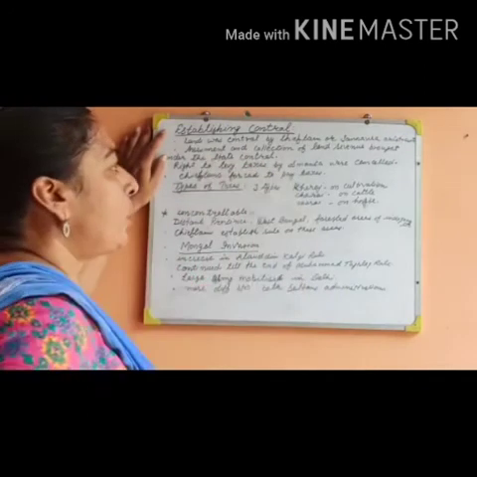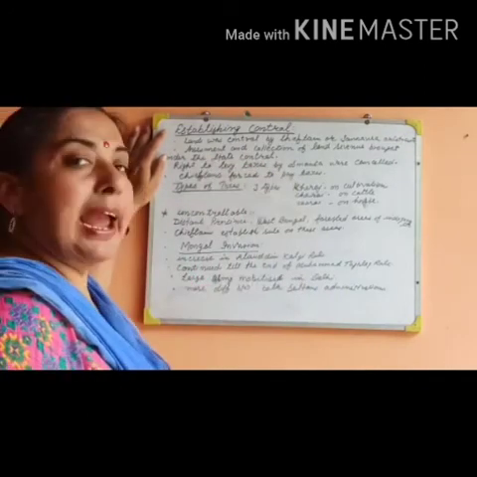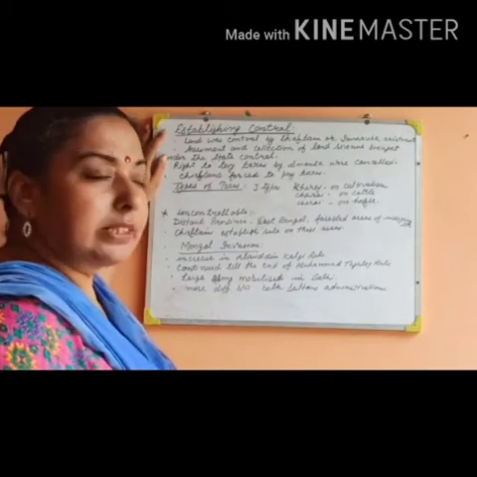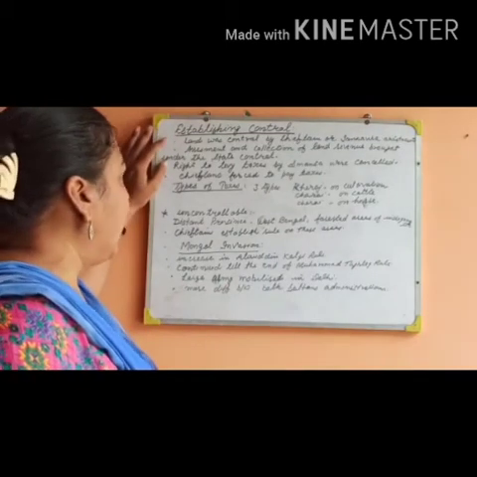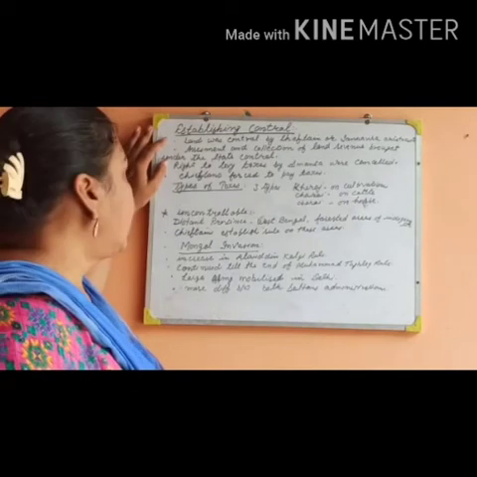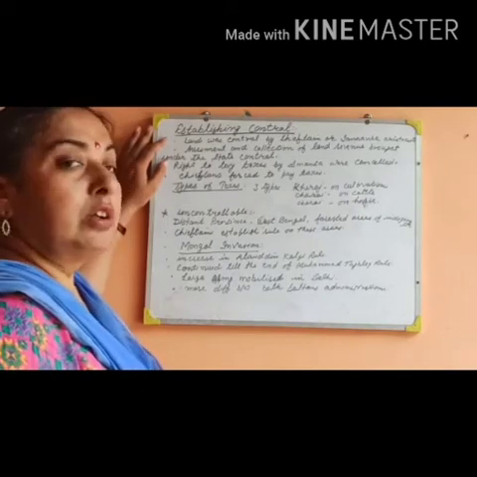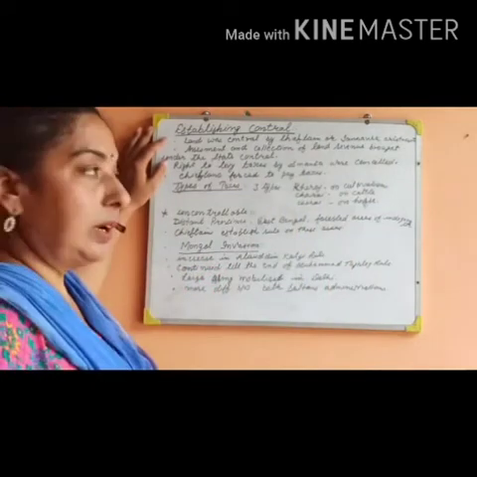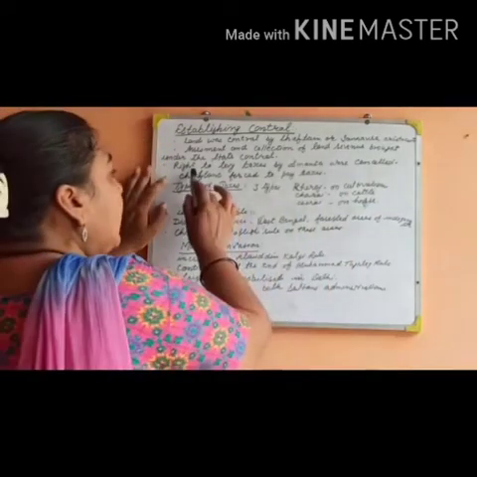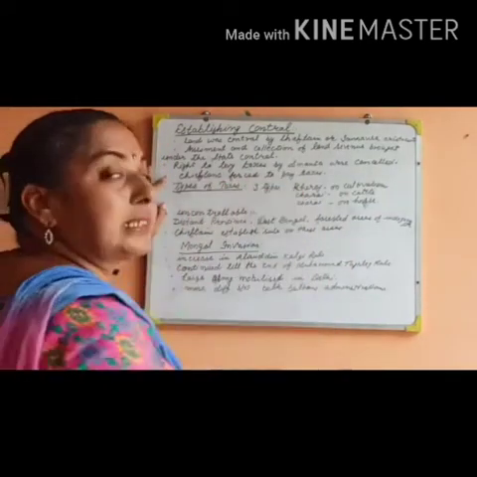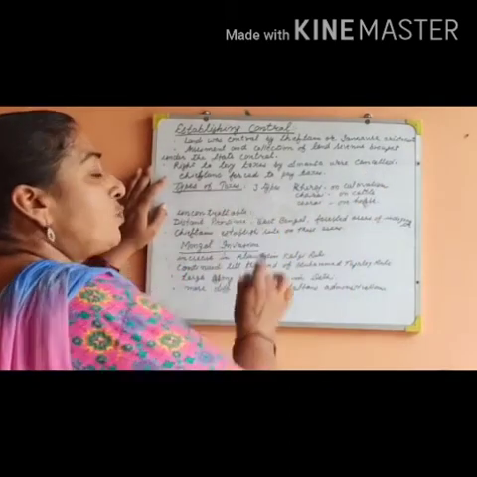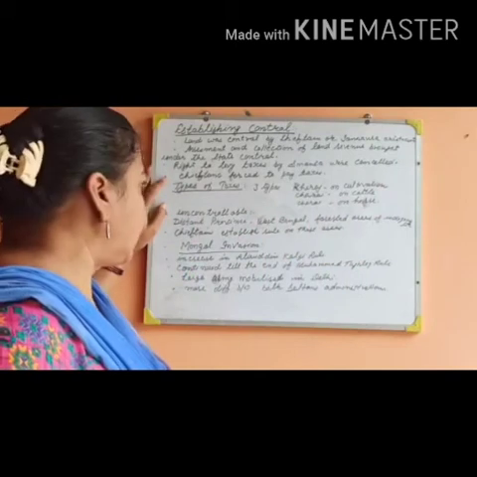Land was controlled by chieftains, samantas and aristocrats. Assessment and collection of land revenue was firstly brought under state control. The right of samantas to levy taxes was cancelled and chieftains were forced to pay taxes.